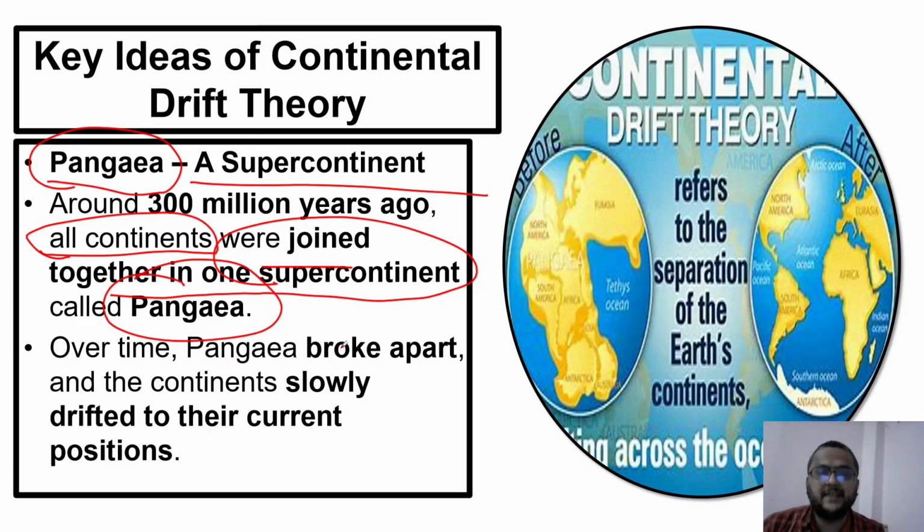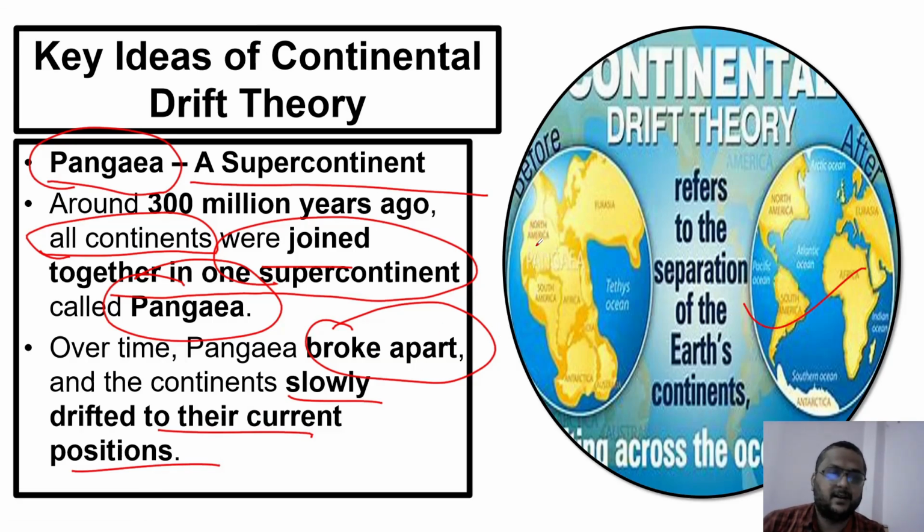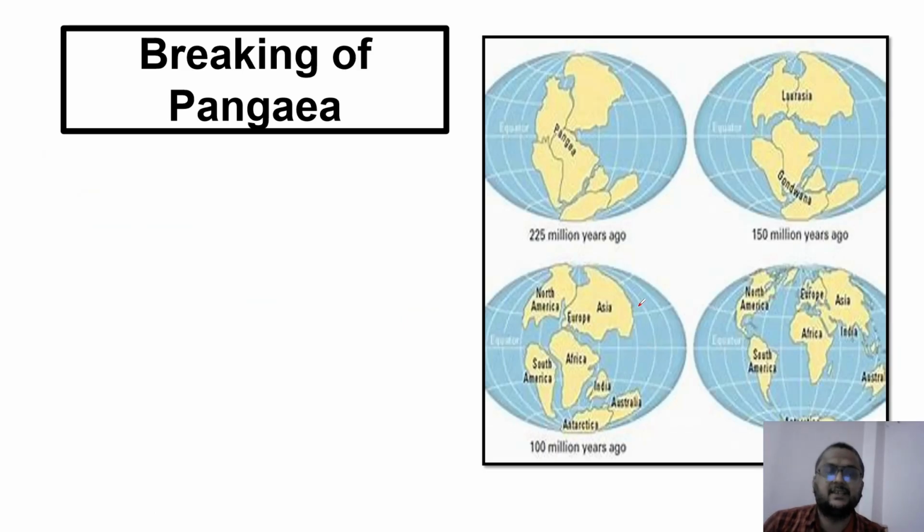Over time, Pangaea broke apart and the continents slowly drifted to their current positions, and that is how the modern world was created. This is the key idea.